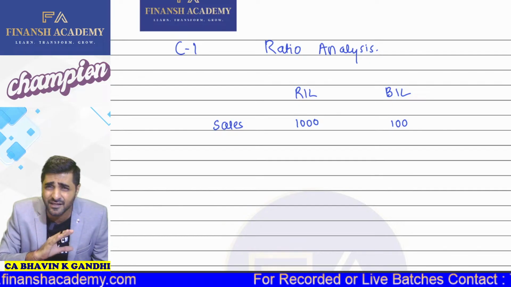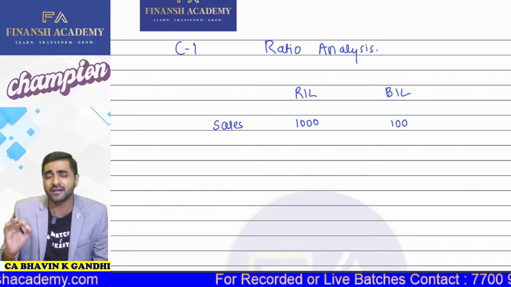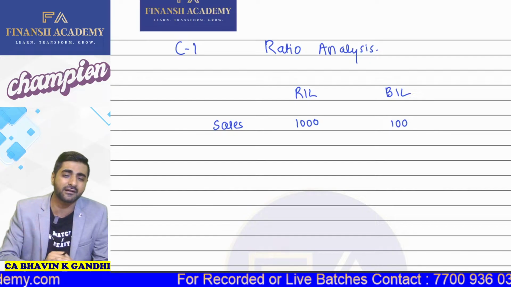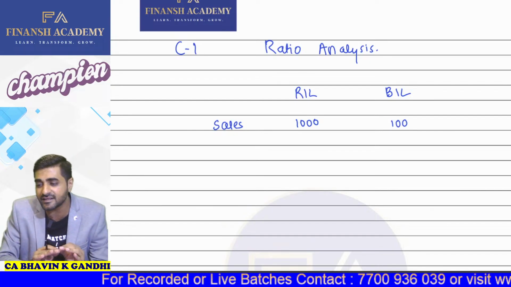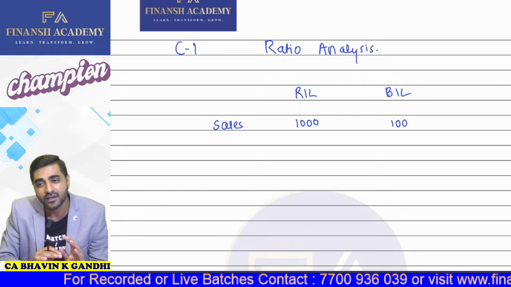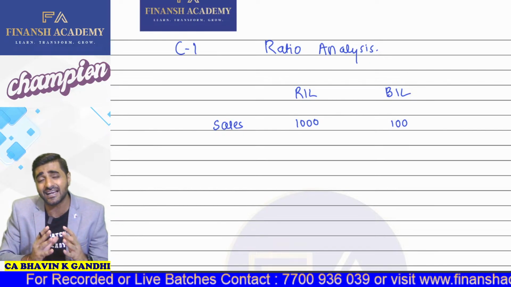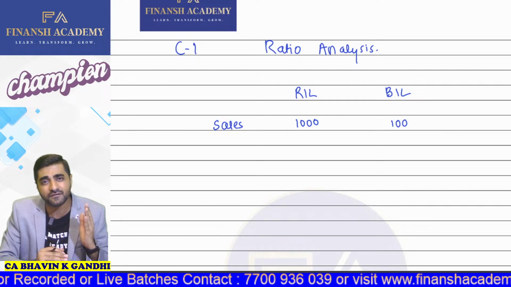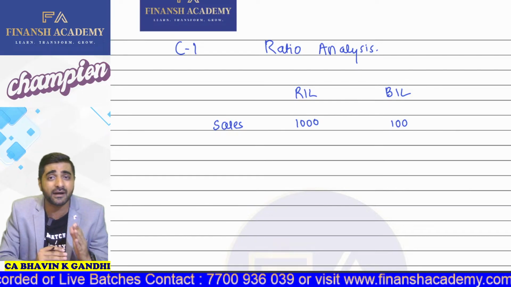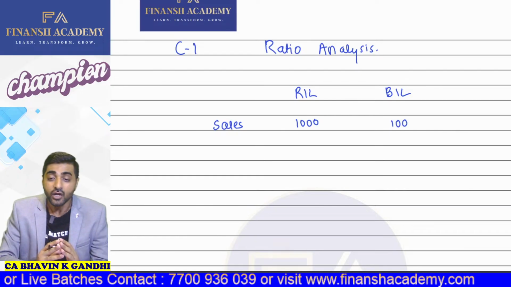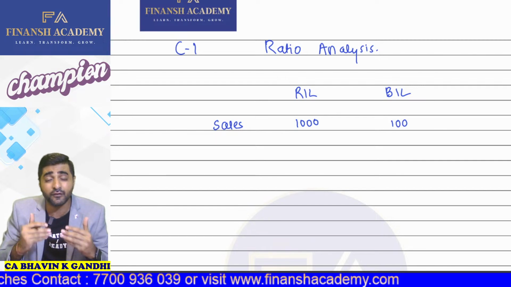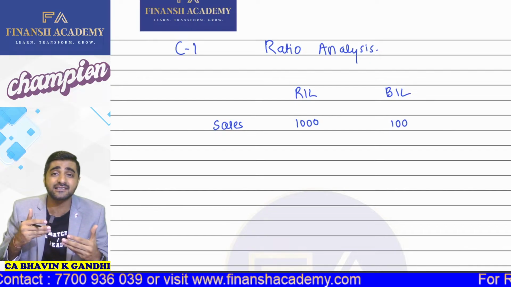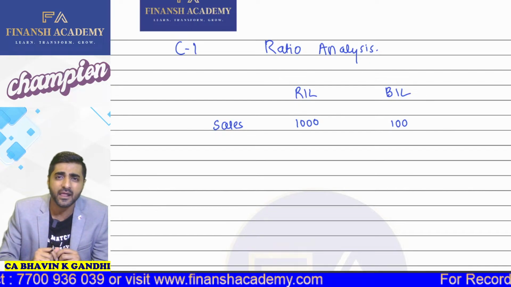Based on just this particular part, okay, if suppose I just give you this data, and if I tell you which company is performing better, can you make a judgment just on the basis of sales? Then the answer is absolutely no. So we just can't decide on the basis of sales which company is performing better. Don't you think that we need some ratio for adequate analysis? Yes or no? Of course, yes.